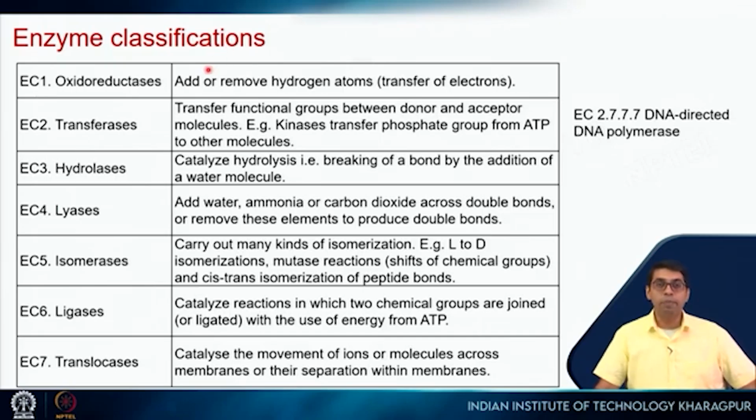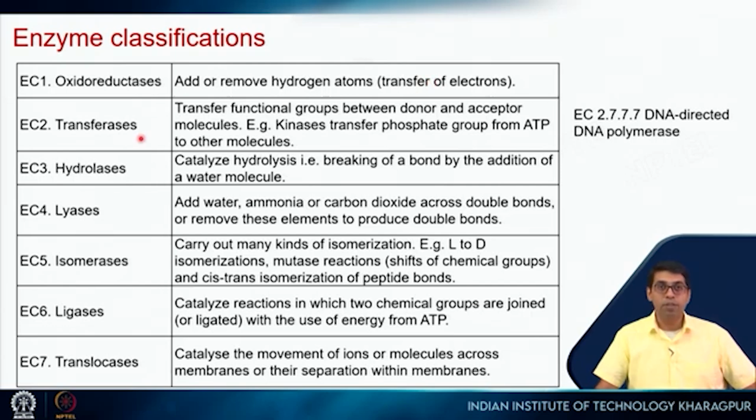Enzymes, depending on the type of reaction that they catalyze, are classified into 7 groups. A few years back, there were 6 classifications of enzymes, and the 7th one is a new entry. Based on the reactions, enzymes can be classified into these 7 groups, and they are called enzyme classification groups or numbers. The first one is oxidoreductase, which means that some sort of oxidation reduction reaction is happening, so either hydrogen atoms are removed or transfer of electrons takes place.